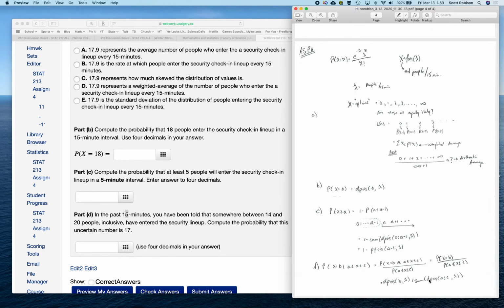I can do this by finding all of these individual probabilities by saying this is d Poisson, where I start with 14, and then I say colon 20. That will tell the computer to find the probabilities of every value in between 14 and 20 inclusive. And then I will simply add them all up by using the sum command, and I've got what I'm looking for there.